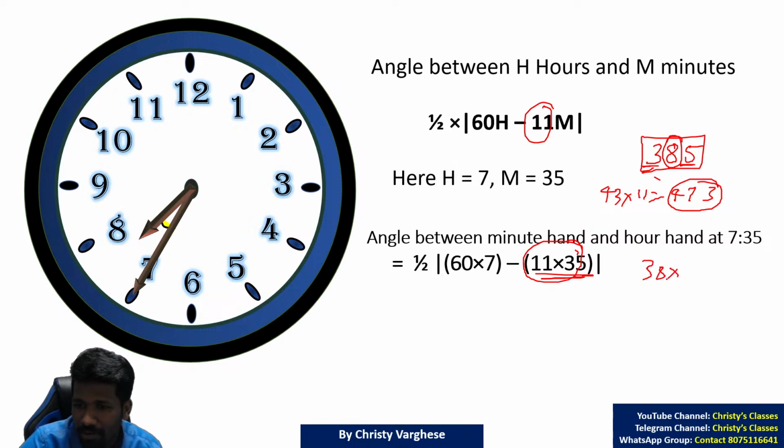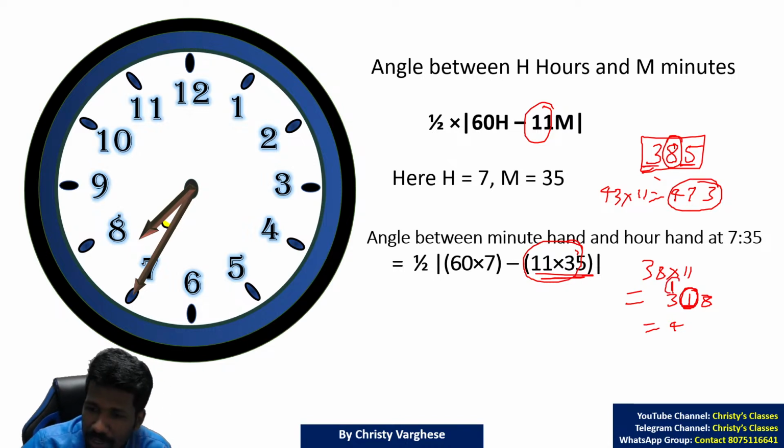If it is 38 into 11, there you can do the same thing, but one small problem is there. 3 and 8 in between, 3 plus 8, 11 if you add, that is a 2-digit number. You can only sandwich 1 digit here. So the next 1 digit should be carried over to the next step. Just like in multiplication, if you get 2 digits at one place, you have to carry it over. Same thing here. When you sandwich, you can only sandwich the last digit. The remaining digit should be carried over. So 418 will be the answer.